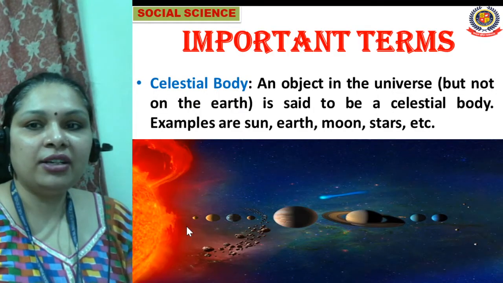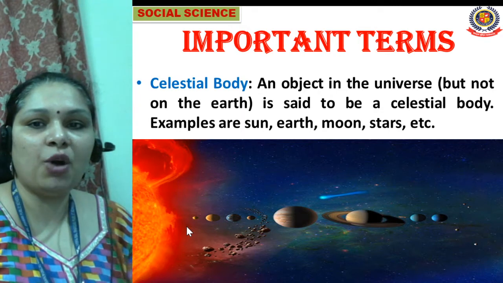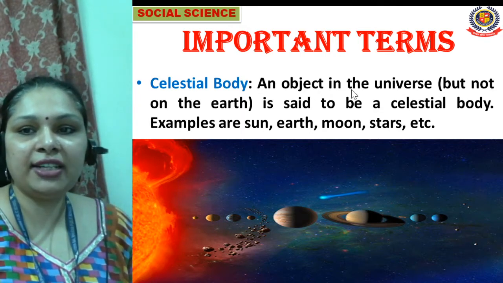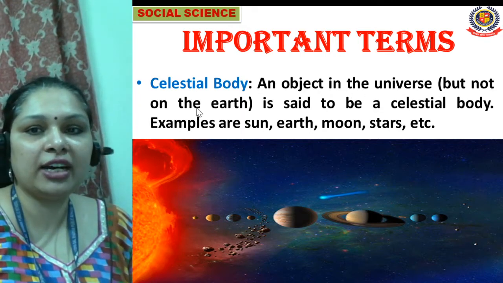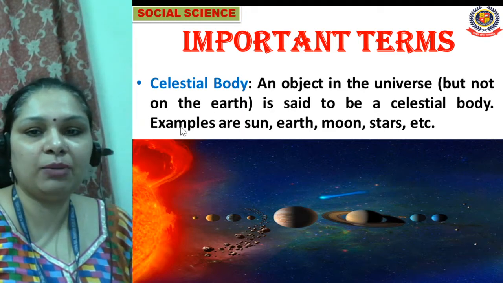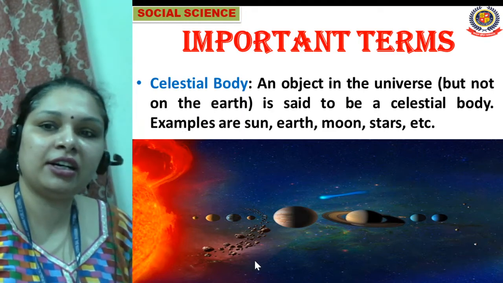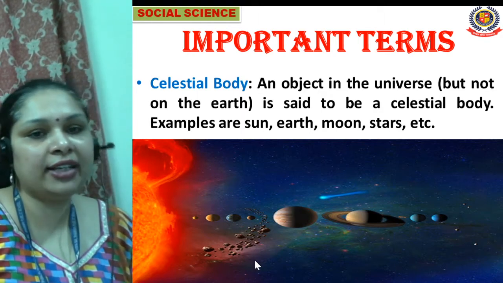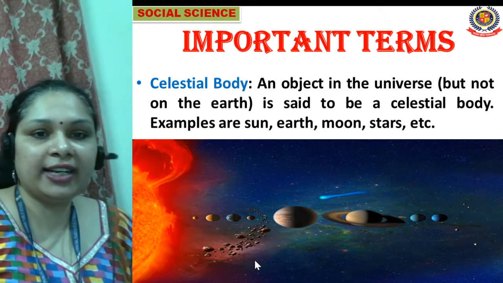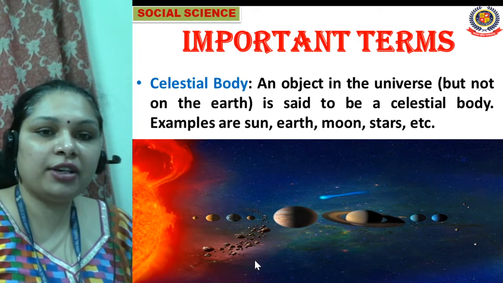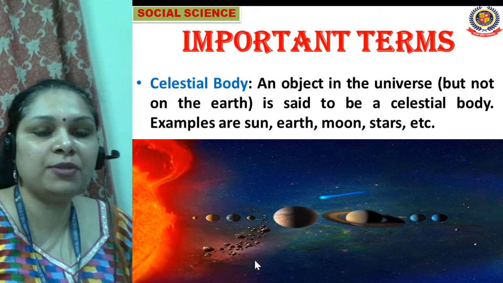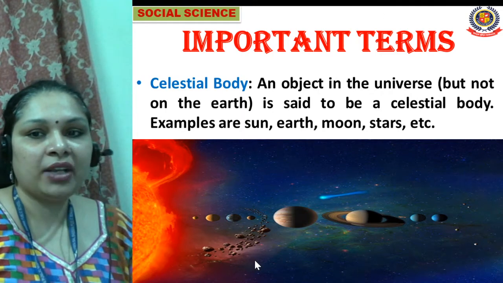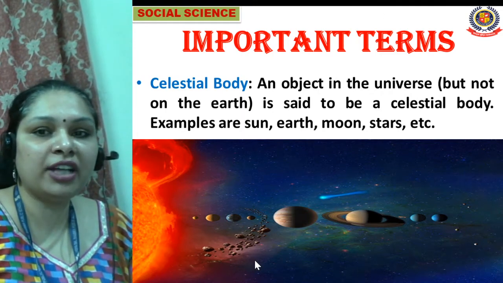So first important term is celestial bodies. An object in the universe but not on the earth is said to be a celestial body. For example, sun, earth, moon, star, satellites, these all are celestial bodies. So what are celestial bodies, students? Celestial bodies are all those objects which are there in the universe, but they are not on the earth.